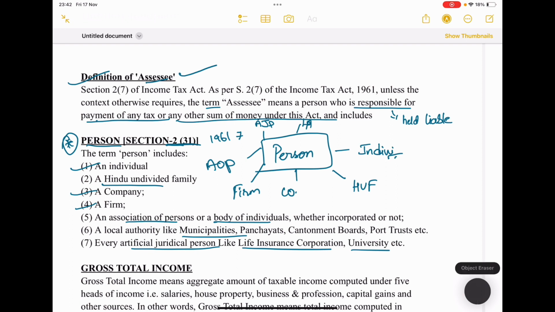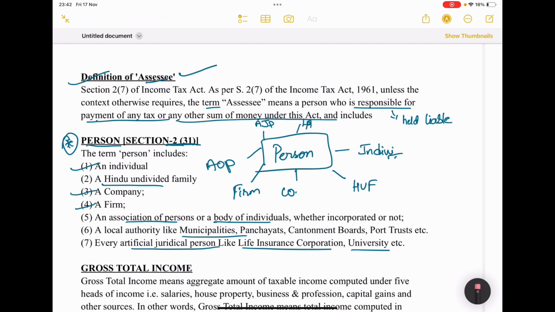See, the person itself includes so many bifurcations. Here it includes all the major components of individuals. You are getting my point, right?